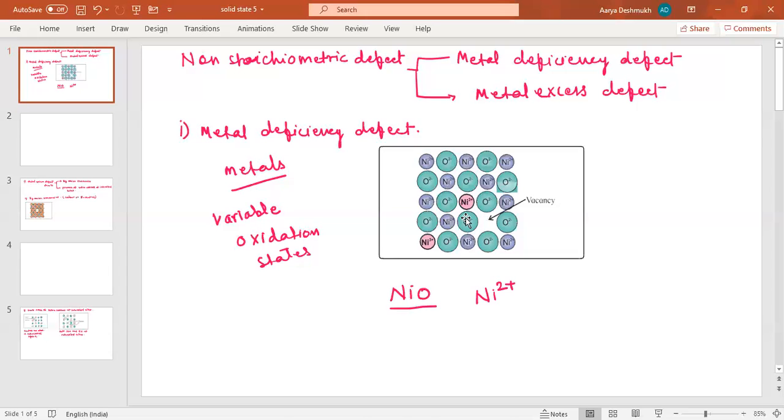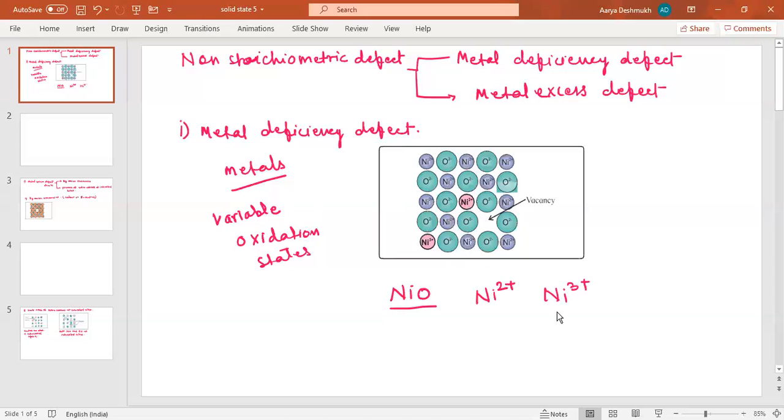Now what does it mean actually? So you can see here, this is the nickel with +3 charge. Now as I told you, this is the metal deficiency defect, shown by metals which show variable oxidation states. Nickel has two different oxidation states, Ni2+ and it also shows oxidation state Ni3+.